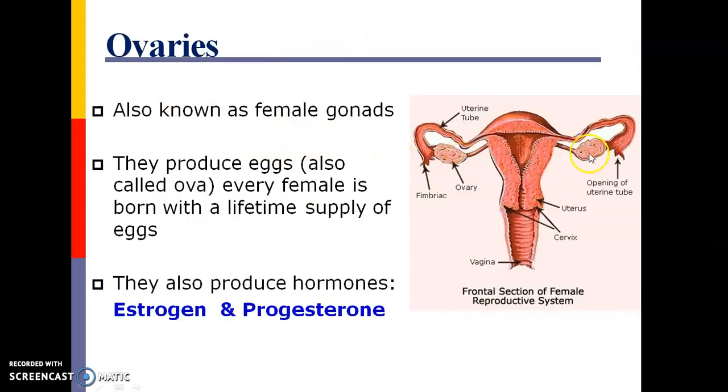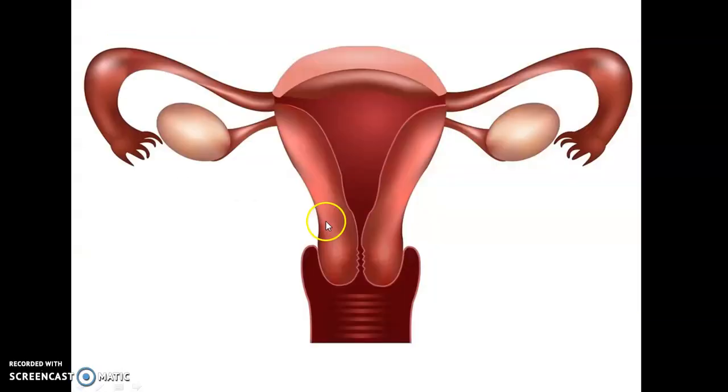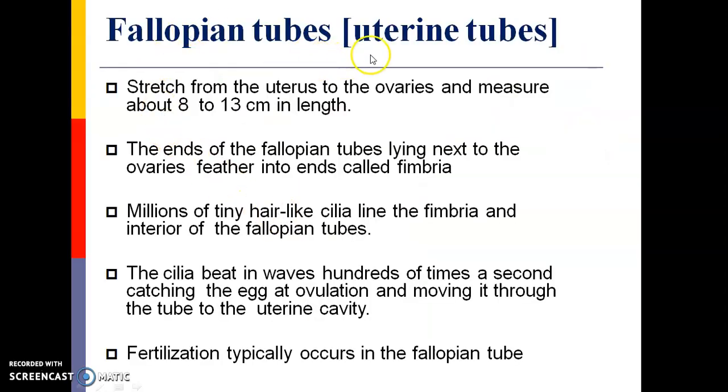Ovaries, this is the ovaries, also known as the female gonads. They produce the egg. Every female is born with a lifetime supply of eggs. They also produce hormones like estrogen and progesterone. This is the general structure of our female reproductive system. Fallopian tubes, also called the uterine tubes, stretch from the uterus to the ovaries and measure about